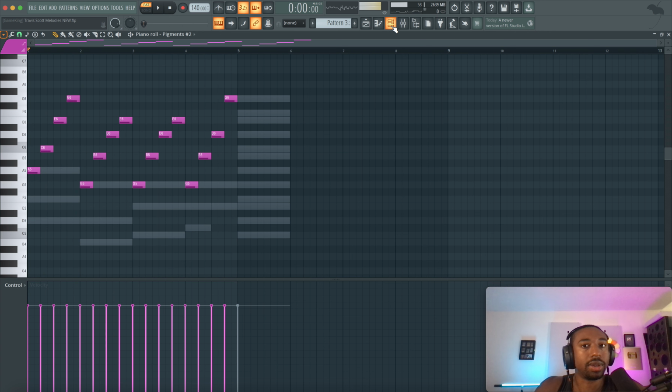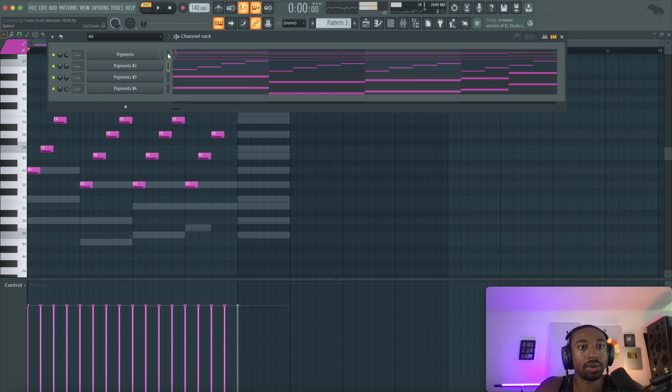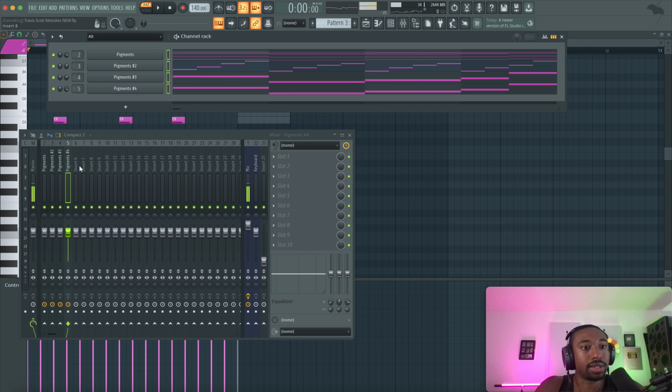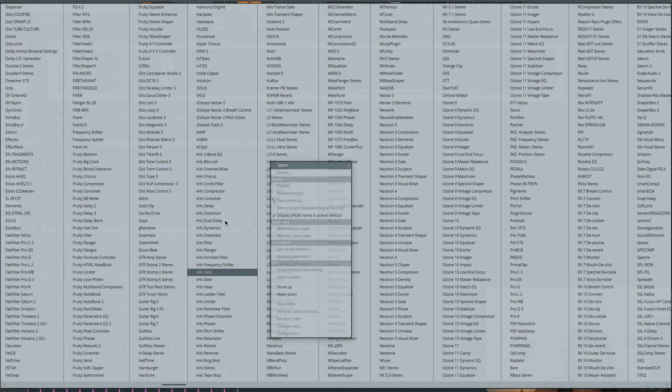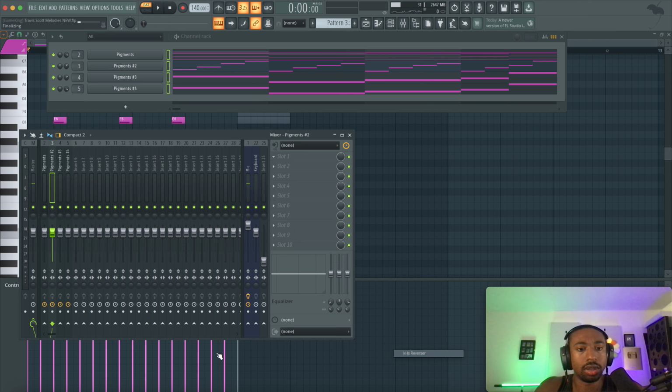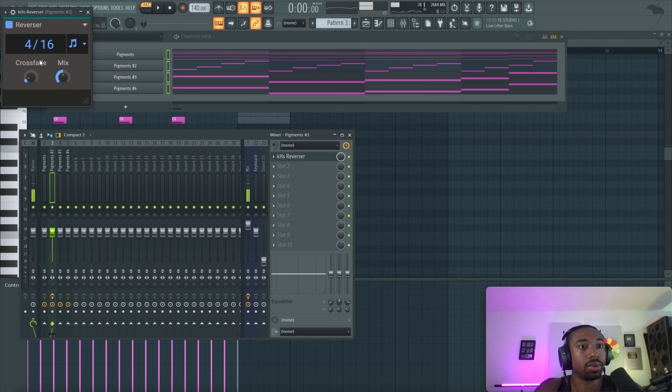And here we could add more effects. We're already at like 50 CPU, so these Arturia plugins are going crazy here. So I will see how many plugins we can add, but I don't want to stress the computer. So what I would do from here is add some kilohertz stuff, like maybe a reverser for a piano type sound or a bell type sound. Reversers are pretty cool.